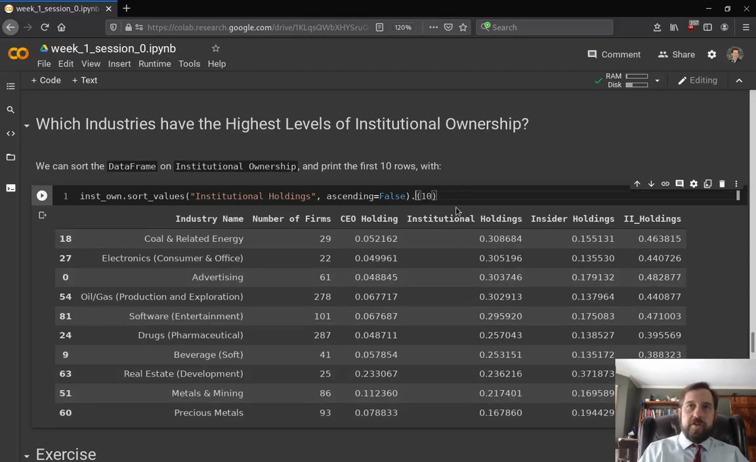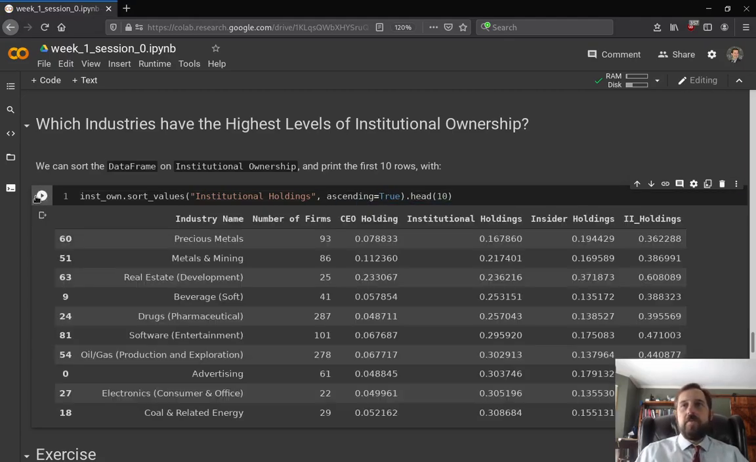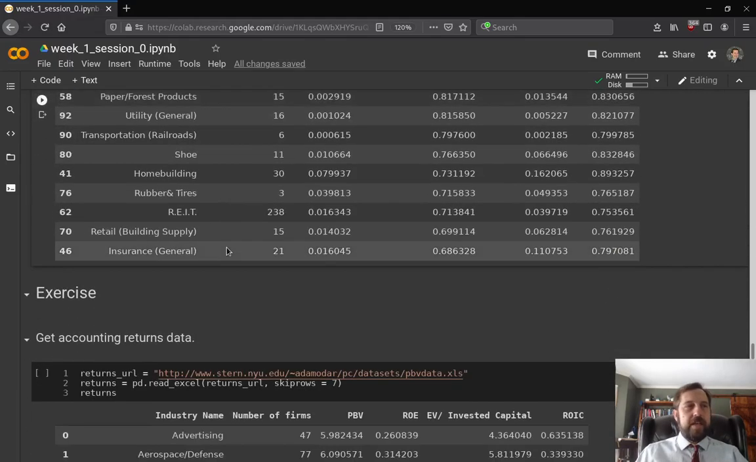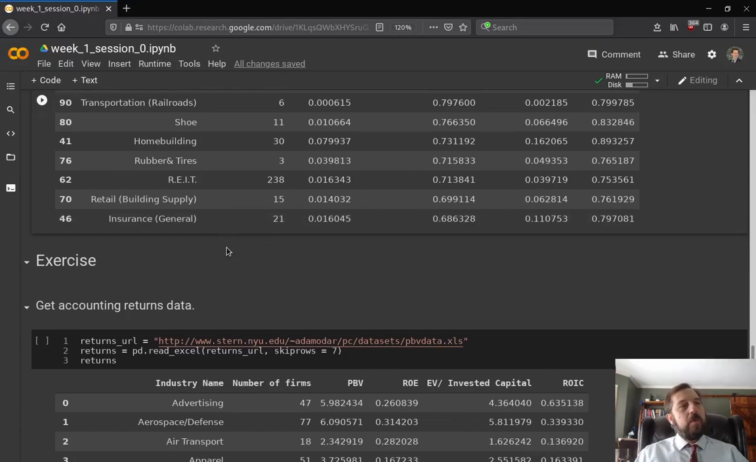Of course, I could keep this as head, and then I could say ascending is true. It'll just affect the ordering. Now we have the lowest on top, precious metals, metals and mining, and it's descending down. So there are quite a few ways to see what we want, but that allows us to see the highest and lowest levels of institutional ownership. I'll reset that. So now it goes to our exercise.